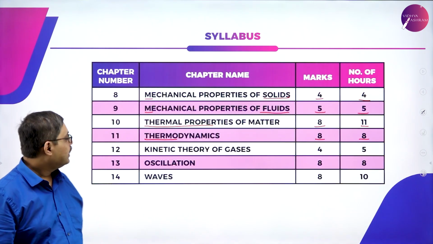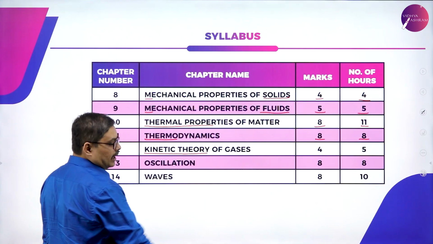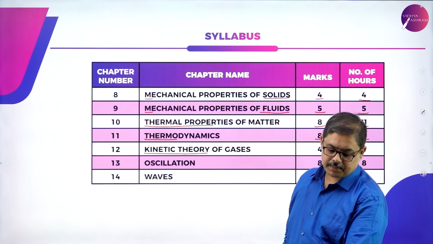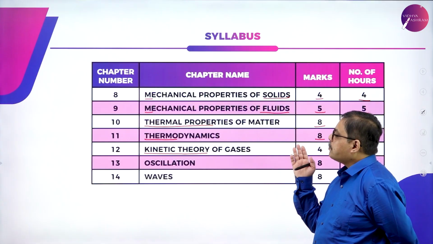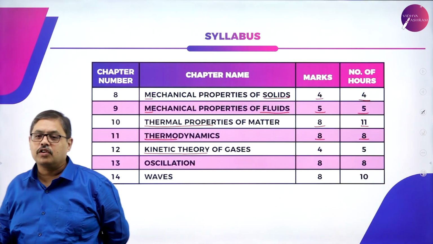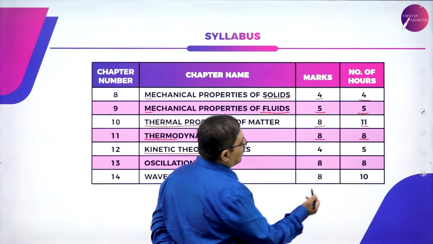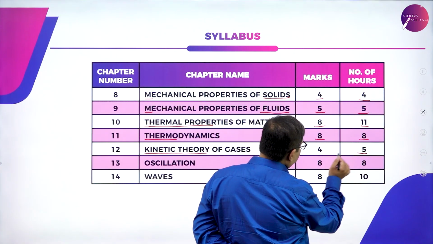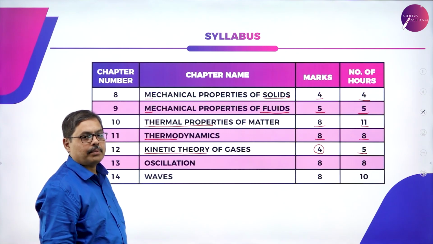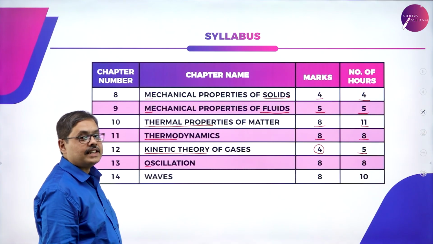The next, 12th chapter here is regarding kinetic theory of gases. In kinetic theory of gases, we will be dealing with some important concepts. We will be studying about behavior of gases, the ideal gas theory, law of equipartition of energy, so on and so forth. The number of hours allocated for this is 5 hours, and you may get questions for about 4 marks in this chapter.